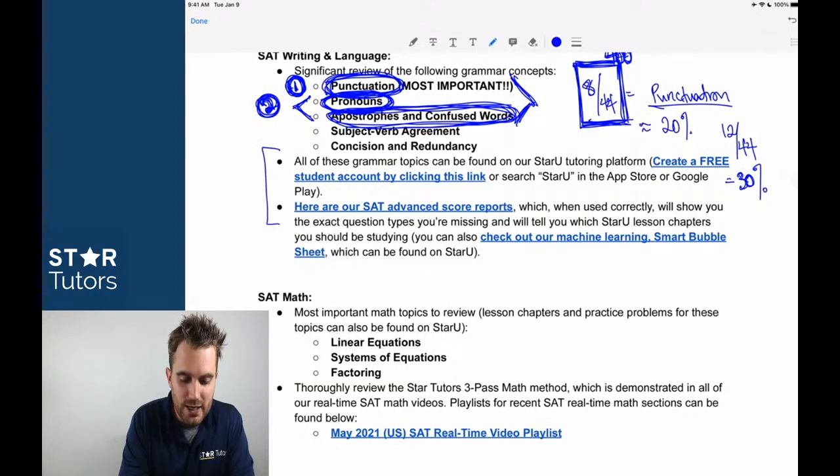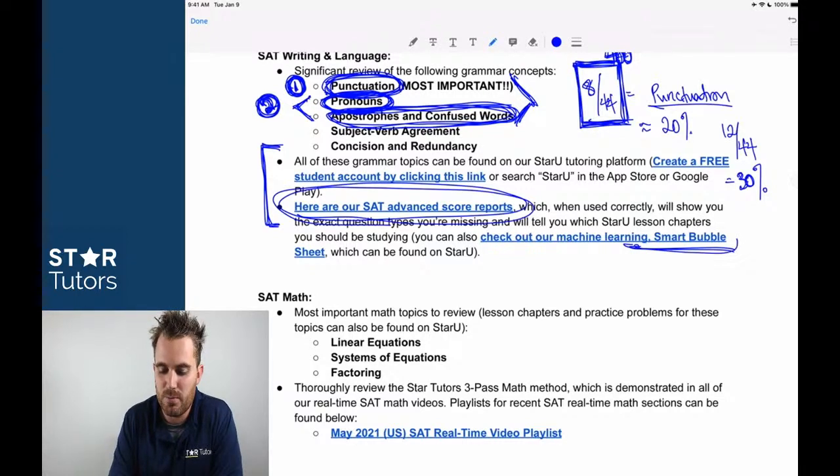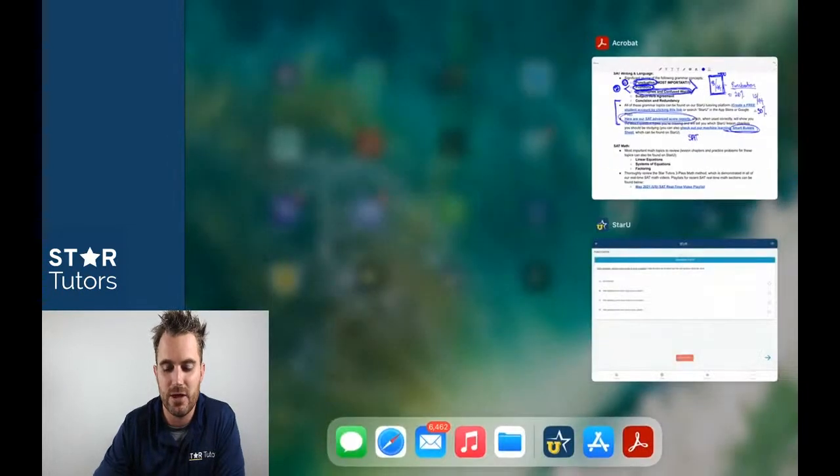In addition to providing you guys with resources like StarU, where you can actually review the content, we also have our Smart Bubble Sheet, which can be found on StarU, or our Advanced Score Reports, right, which allow you to identify which question types you're most frequently missing. So again, this document is going to be made up for all of you. I'd highly recommend clicking on that link and checking out the Advanced Score Reports. The Smart Bubble Sheet is really cool in that if you submit your answers to real SAT tests, the Smart Bubble Sheet will churn out the lesson chapters that you've missed most often.